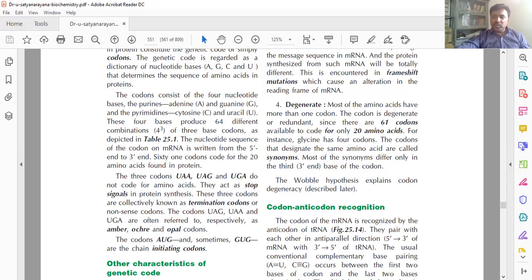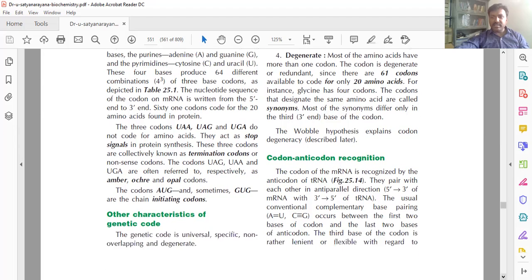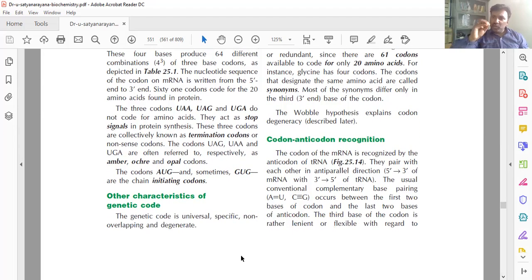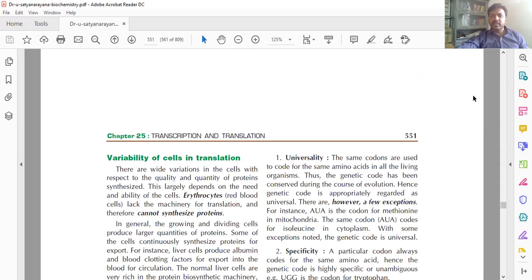Okay. So the codons have some characteristics: they are universal in nature, very specific, non-overlapping and degenerate. Universal means wherever the codon is, it is universal. In all organisms, maximum it is similar.